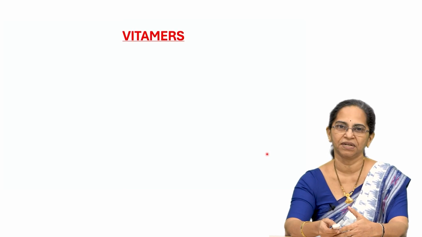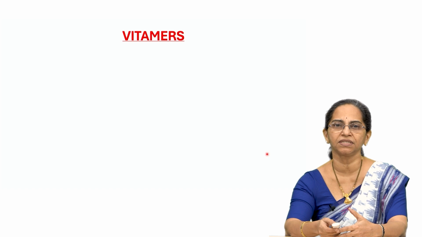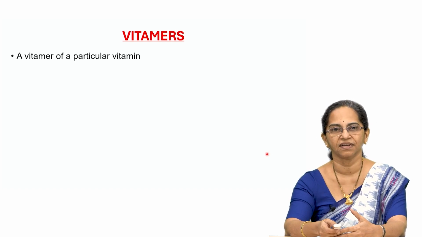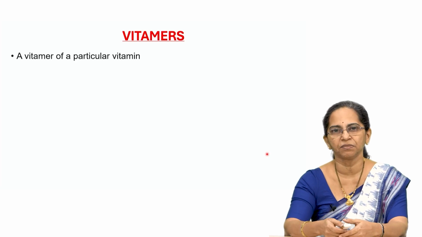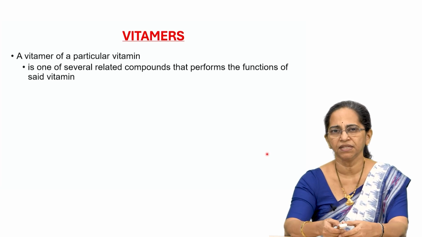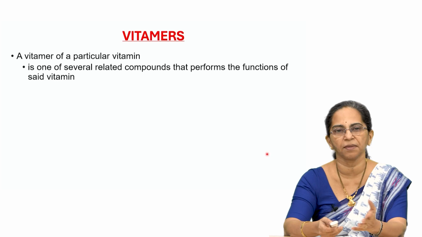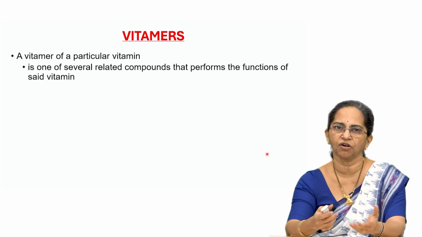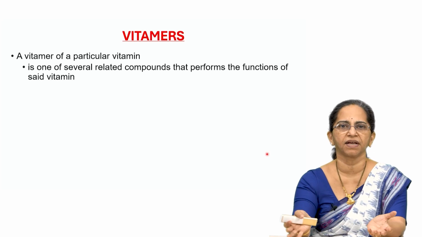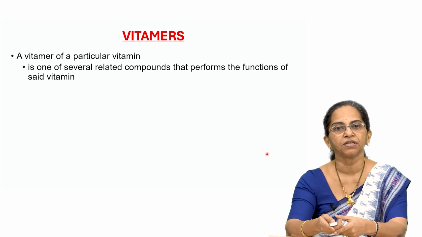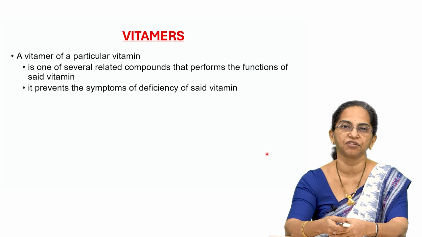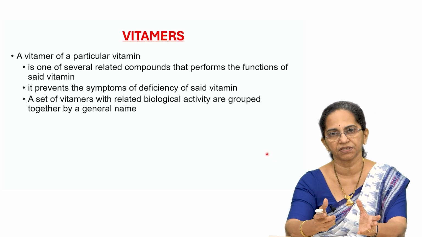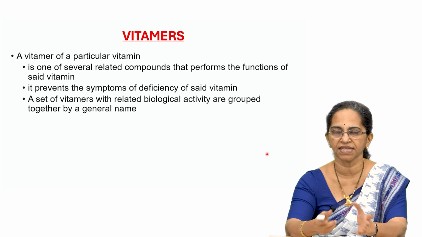Moving on to vitamers. I was telling you we need to learn something about vitamers. What do you mean by vitamers? It's a vitamer of a vitamin. It means different versions of the same vitamin. So, several related compounds doing the same action of one particular vitamin, you call them as a group of vitamers. It prevents the deficiency of that particular vitamin, and a set of vitamers of a particular vitamin do the same activity.